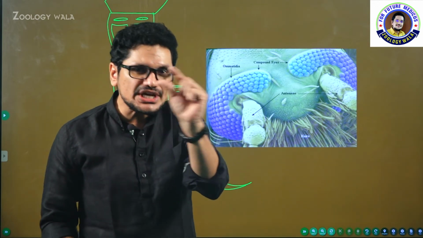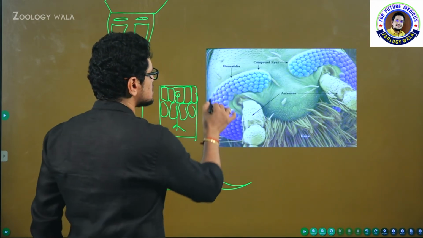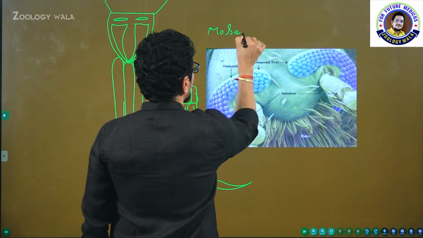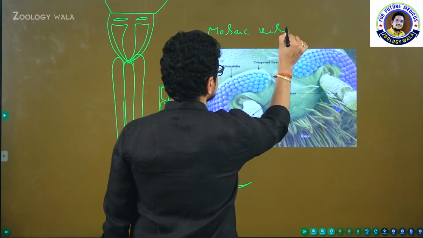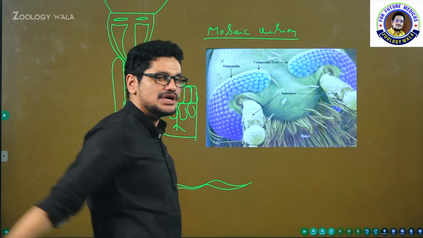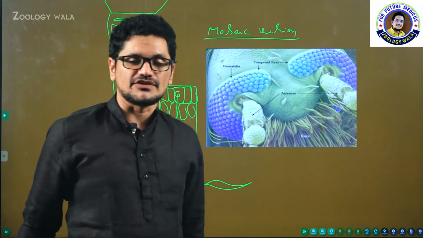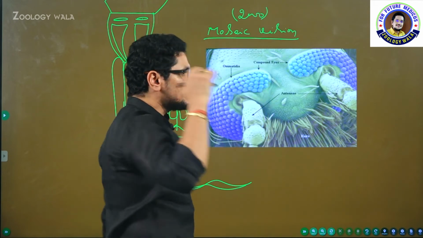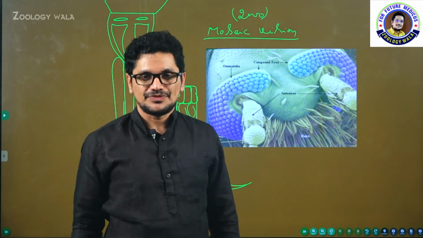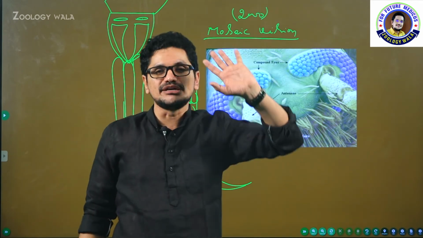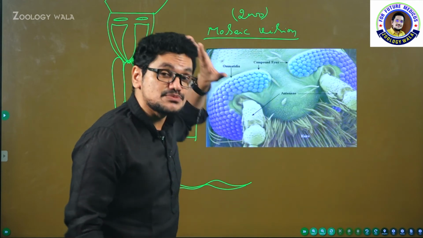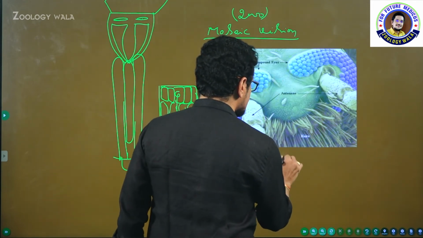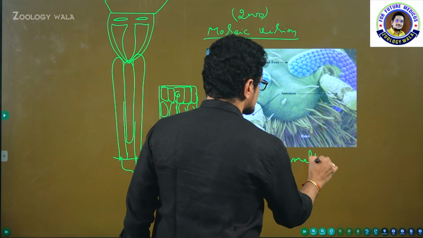And the small discrete means small separate images which finally forms the total image, and the total image is called mosaic image, and that vision is called mosaic vision. Nearly, as I said, 2000 ommatidia form 2000 images. This type of vision is more commonly seen during night time. That is the reason why this vision is called nocturnal vision.